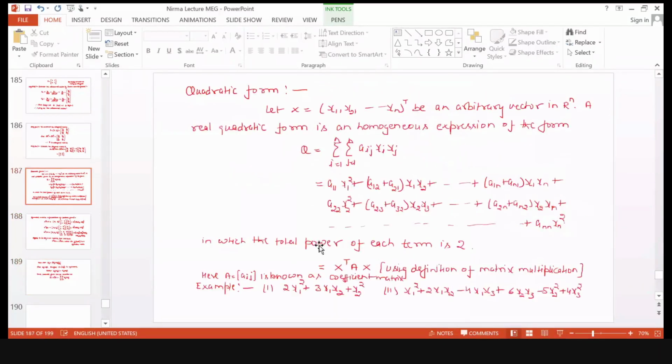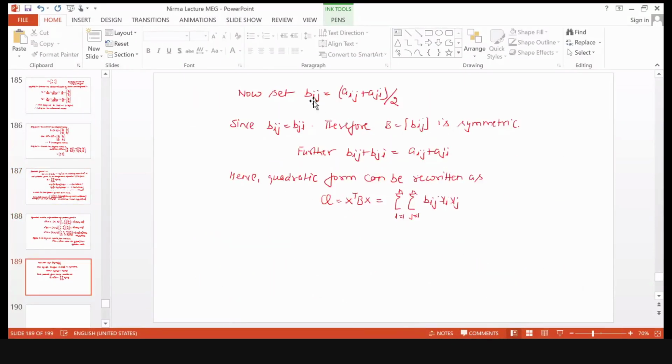Now we have learned this quadratic form. A real quadratic form is a homogeneous expression, and we have rewritten it as x transpose Ax. Now, if I set a new matrix Bij, which is equal to Aij plus Aji divided by 2, whose ijth element is equal to Aij plus Aji divided by 2, then Bij is equal to Bji, definitely.